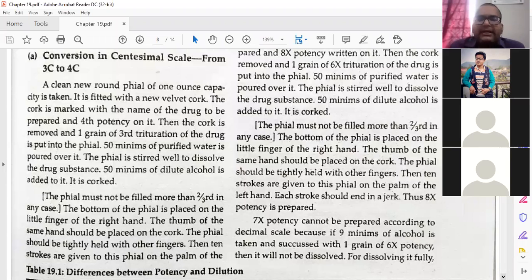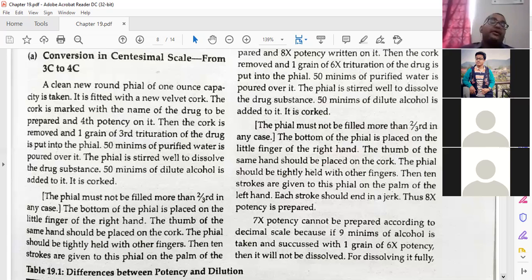The bottom of the vial is placed on the little finger of the right hand, same procedure. The thumb of the same hand should be placed on the cork. The vial should be tightly held with the other fingers. Then 10 strokes are given on the palm of the left hand. Each stroke should end in a jerk. The 8x potency is prepared.